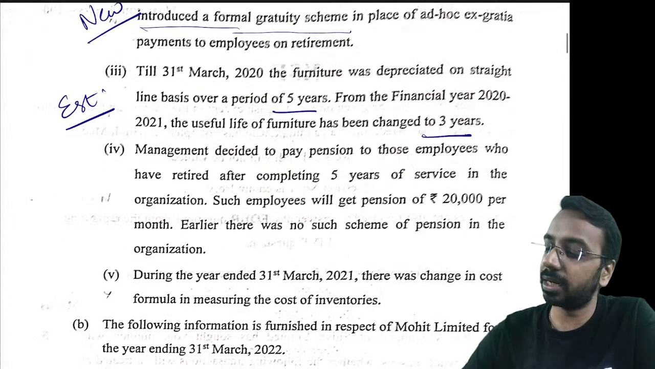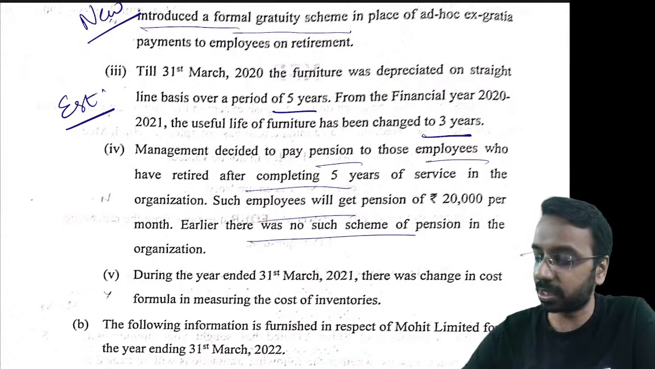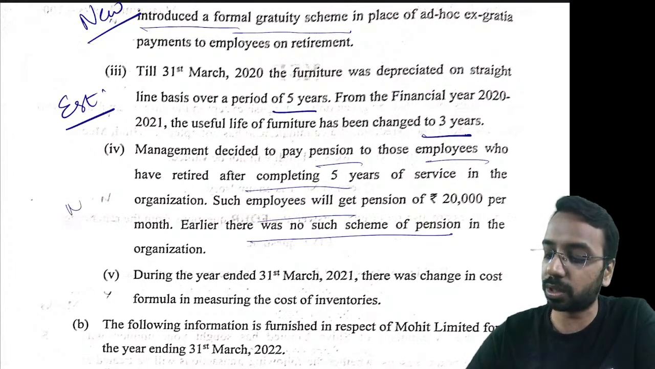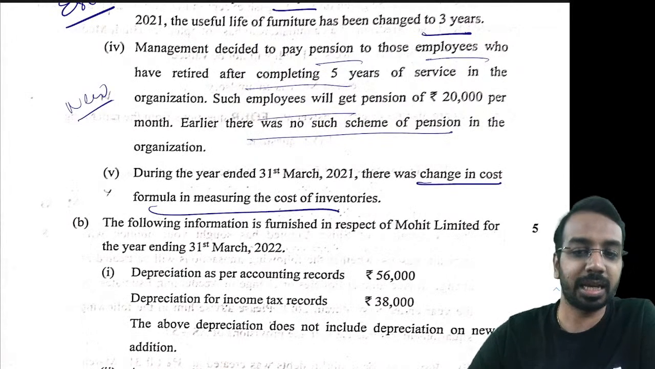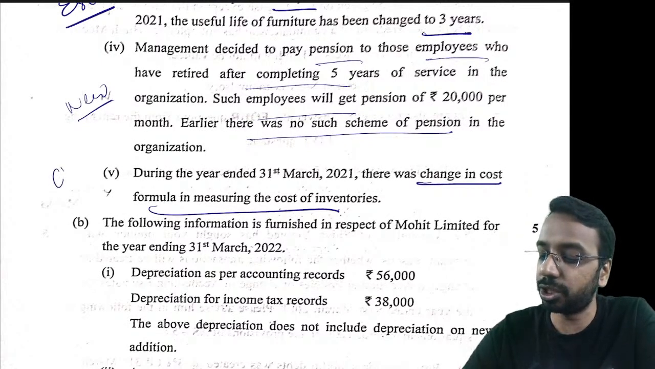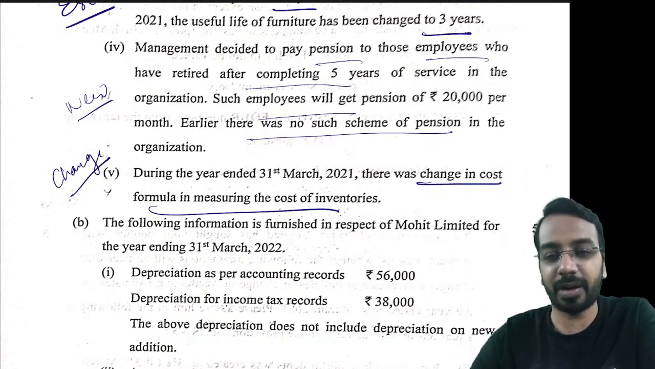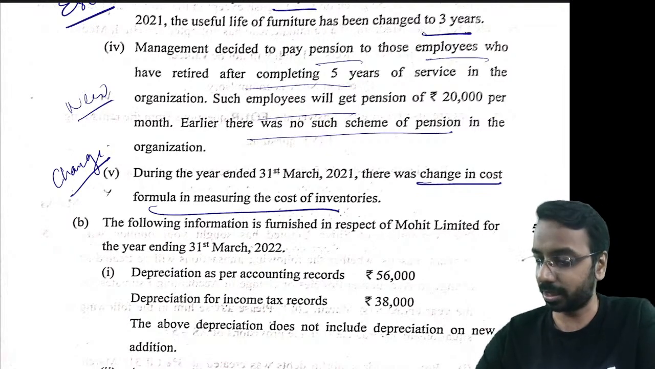Correct. Then management decided to pay pension to those employees who have retired after completing 5 years of service, and they will get so and so. Earlier, no such scheme was there. Again, this is something which is new, so this is not a change in accounting policy. And there was a change in cost formula, like from FIFO to maybe weighted average. That can be considered a change in accounting policy. For 5 marks, you just need to write yes or no and give an explanation, right? So that is the thing.